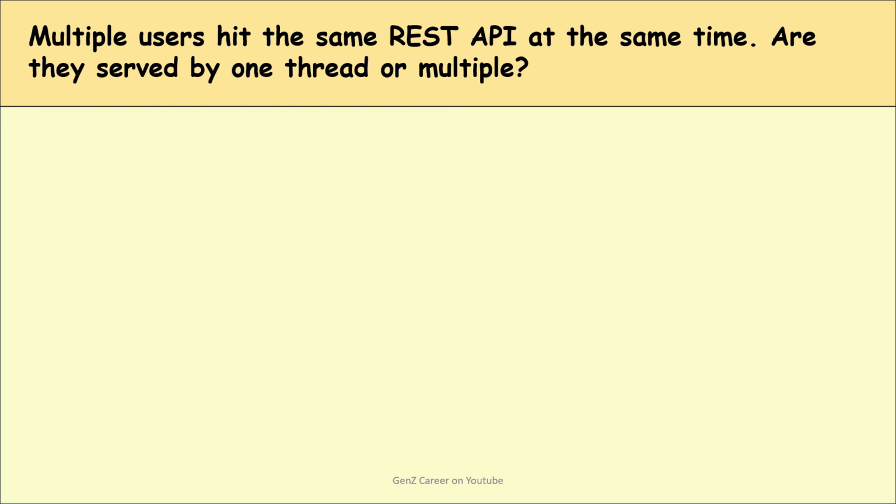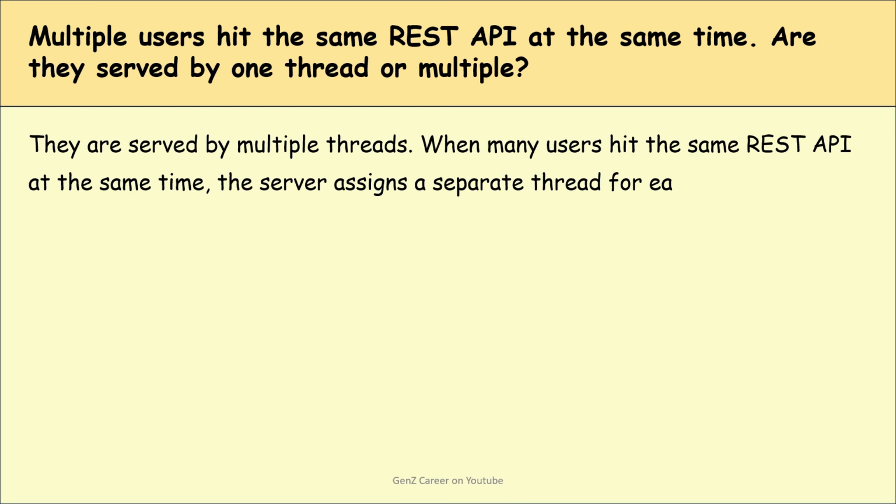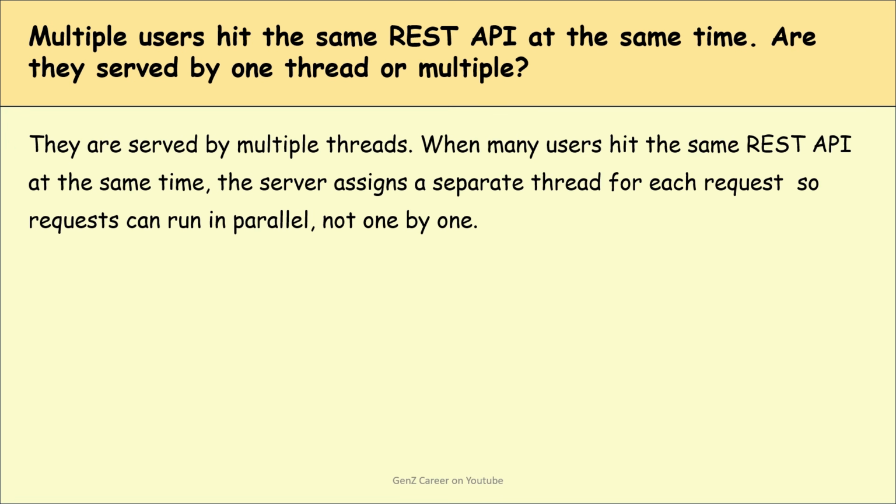Multiple users hit the same REST API at the same time. Are they served by one thread or multiple? Actually, they are served by multiple threads. When many users hit the same REST API at the same time, the server assigns a separate thread for each request. So requests can run in parallel, not one by one.